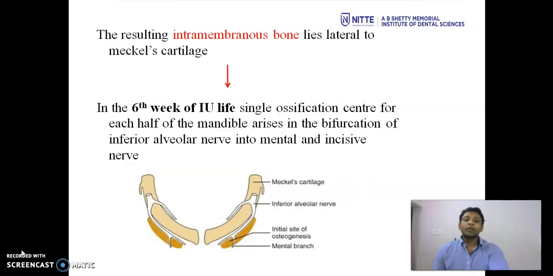The resulting intramembranous bone lies lateral to the Meckel's cartilage. In the 6th week of intrauterine life, a single ossification center for each half of the mandible arises in the bifurcation of inferior alveolar nerve into the mental and incisive branch.